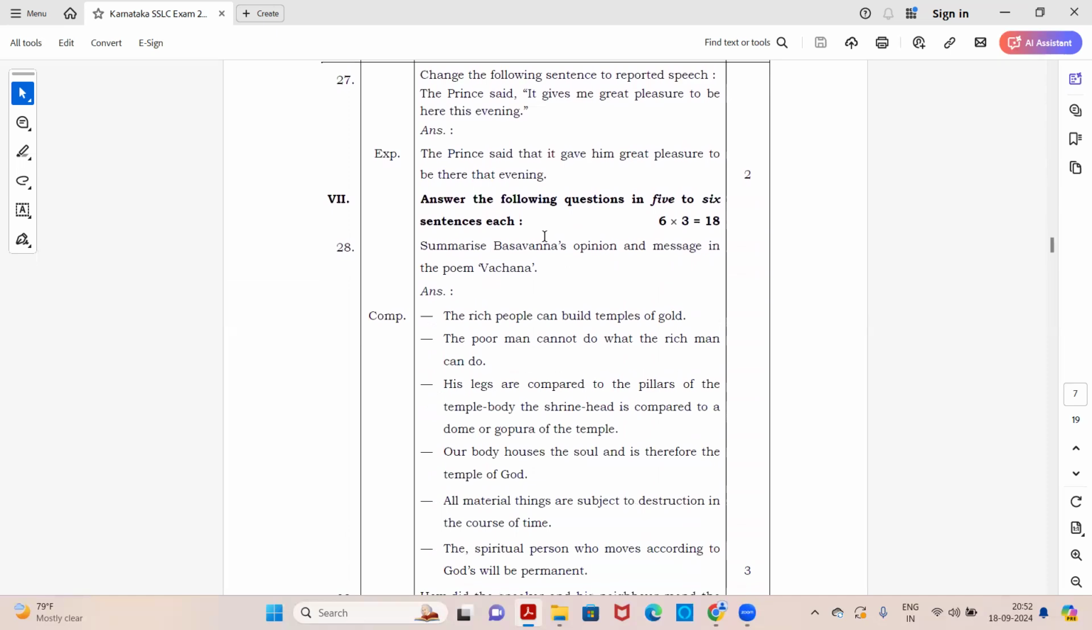Next, change the following sentence to reported speech. The prince said, it gives me great pleasure to be here this evening. So if you write it into reported speech, you remove the inverted commas, the punctuation, and you write in this way. The prince said that it gave him great pleasure to be there that evening. Okay, the tense is changed. Gives becomes gave. To be here becomes there. This evening becomes that evening. Okay, these are the necessary changes to be made while you convert it into reported speech.